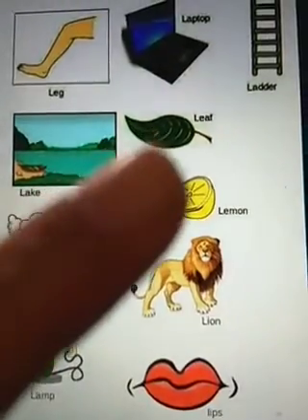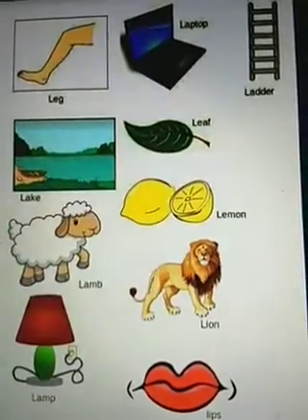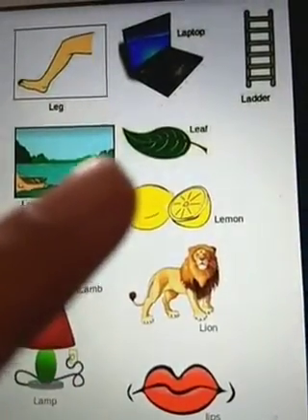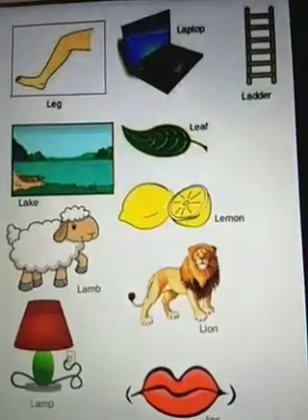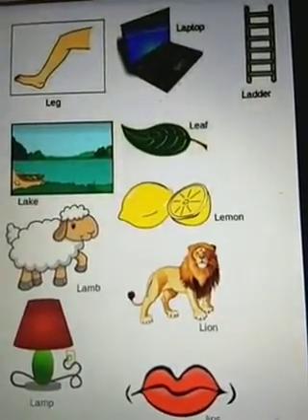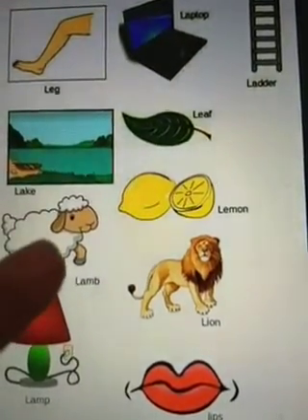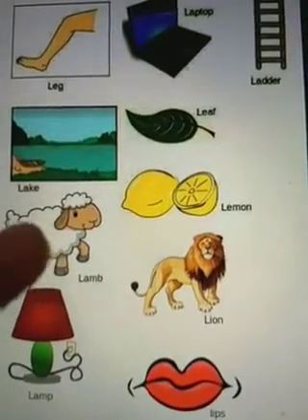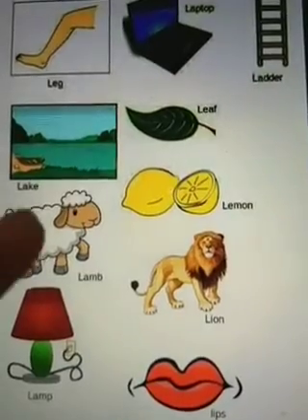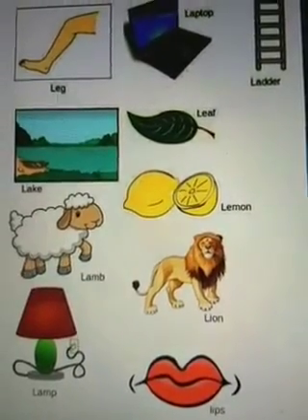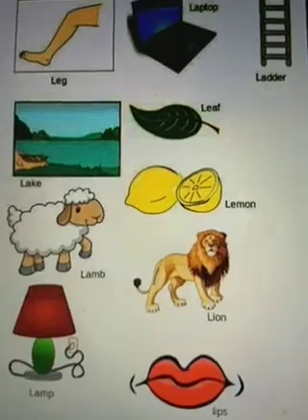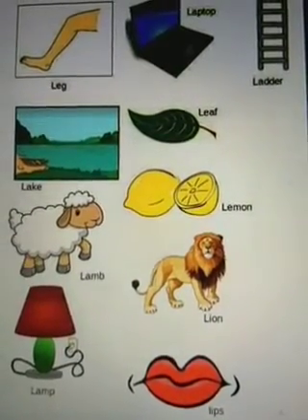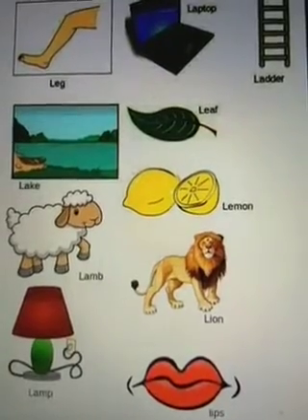Now this is just one. So it's called a leaf. If there are many leaves, then it's called leaves. Now this, which animal is this? Animal with a very furry coat. Yes, and its wool is used to make beautiful sweaters that we use during the winters. The name of this animal is lamb.